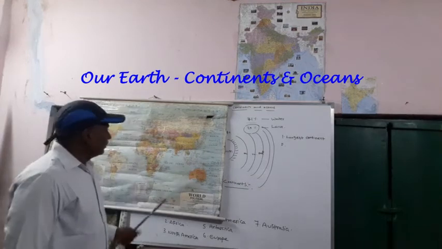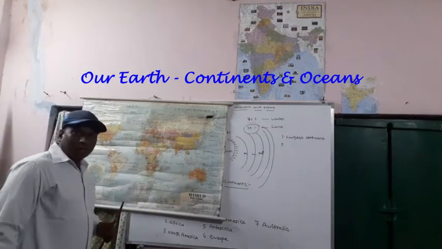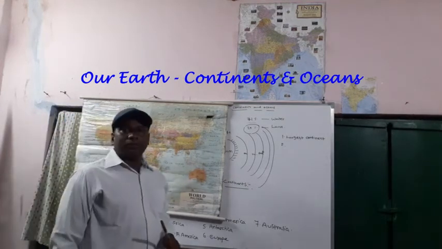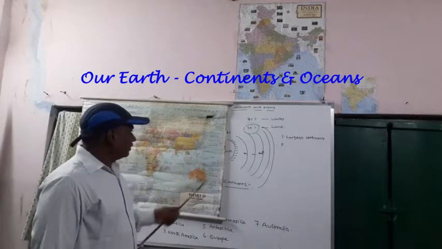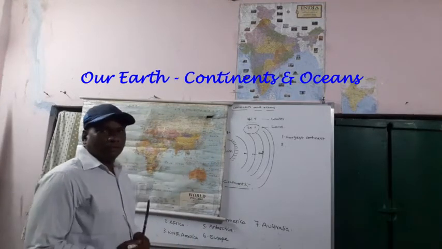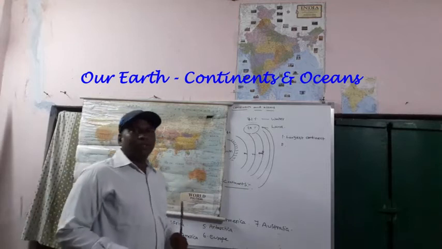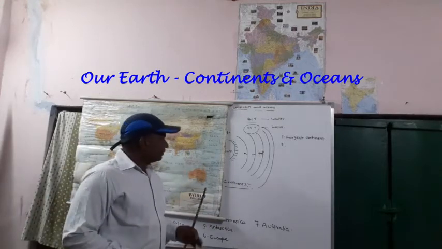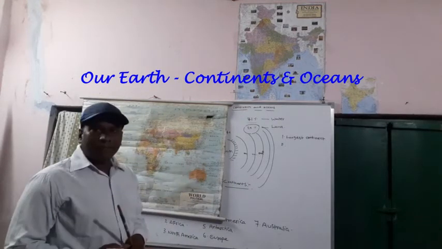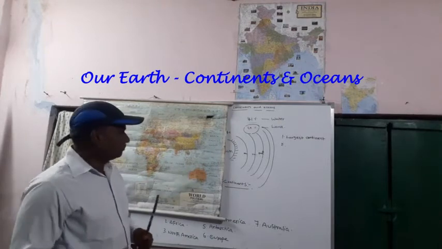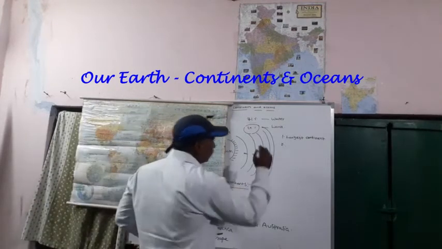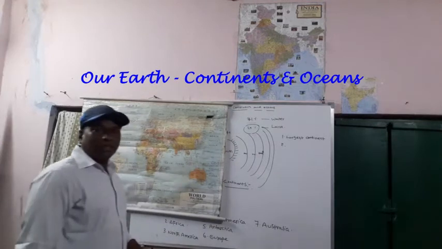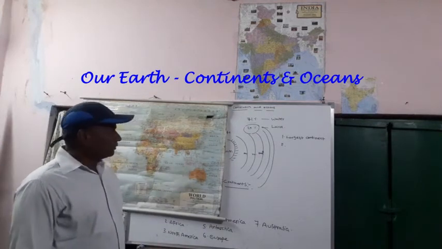What are the important features we observe in this continent? A lot of geographical variations are present in Asia. Then, the most populous countries in the world are located here.